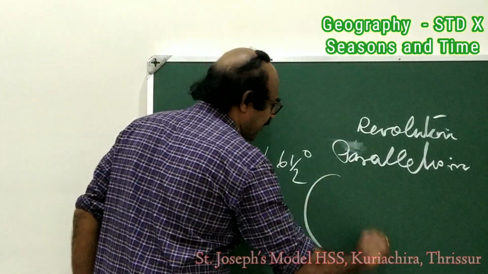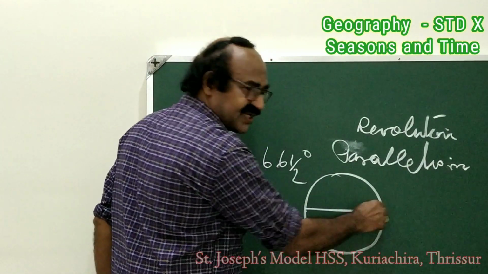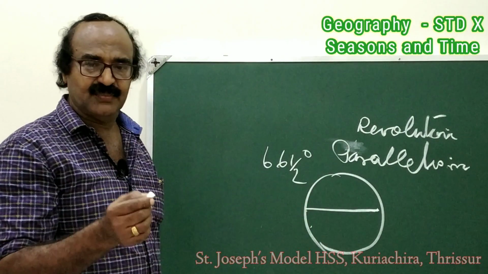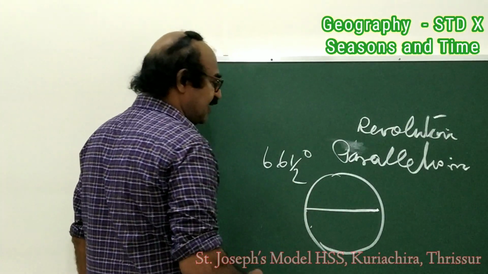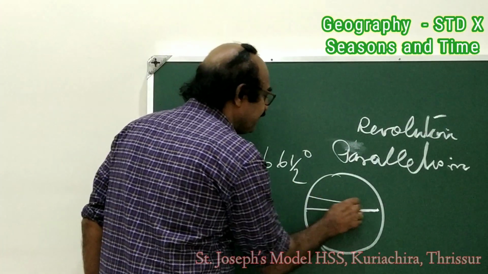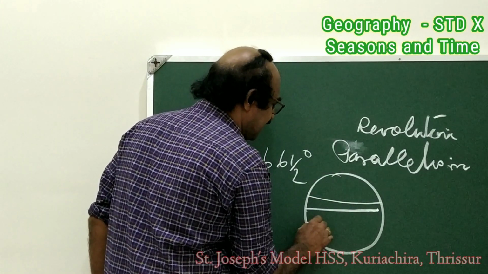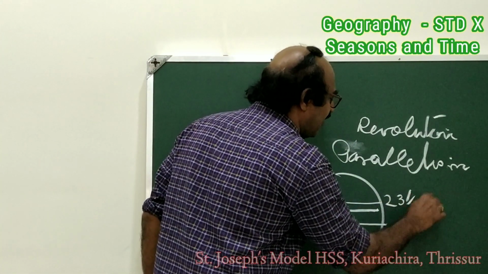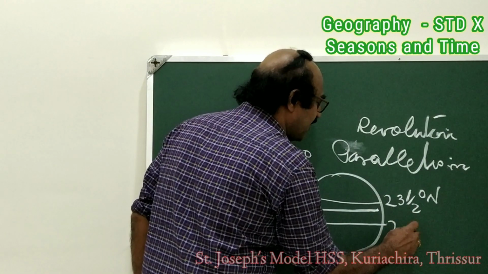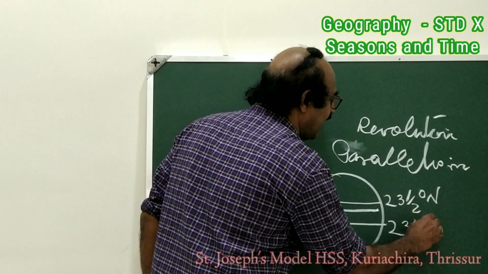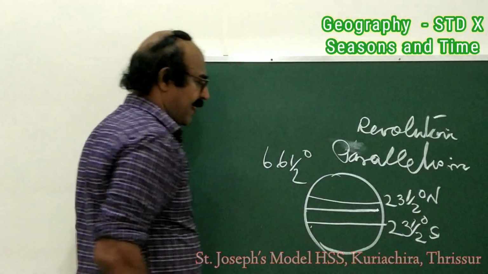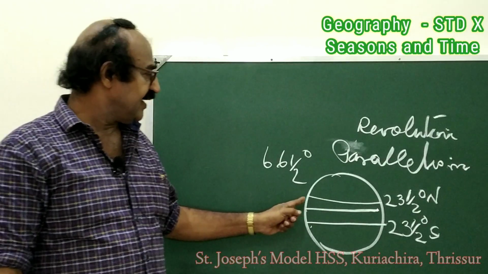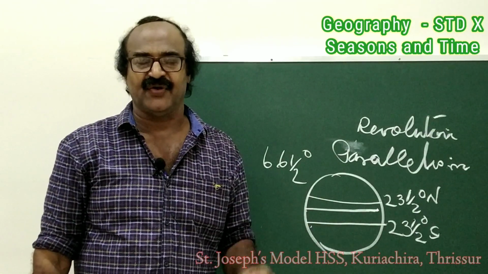Then I shall draw a picture. This is equator. Then I told you that the sun moves in relation to earth between Tropic of Cancer and Tropic of Capricorn. Tropic of Cancer 23.5 degree north, Tropic of Capricorn 23.5 degree south. This is the movement position of the sun. Then it is known as the apparent movement of the sun.